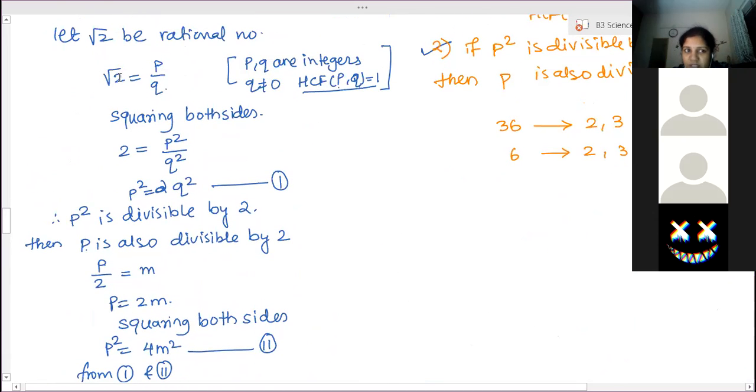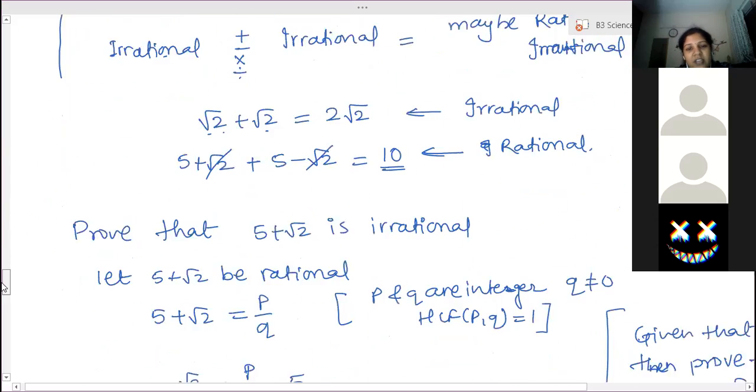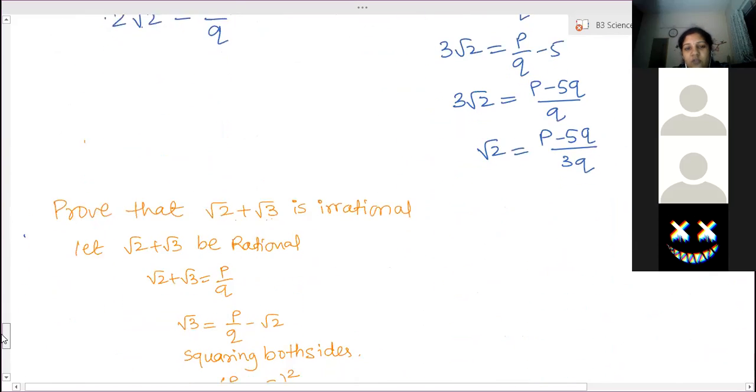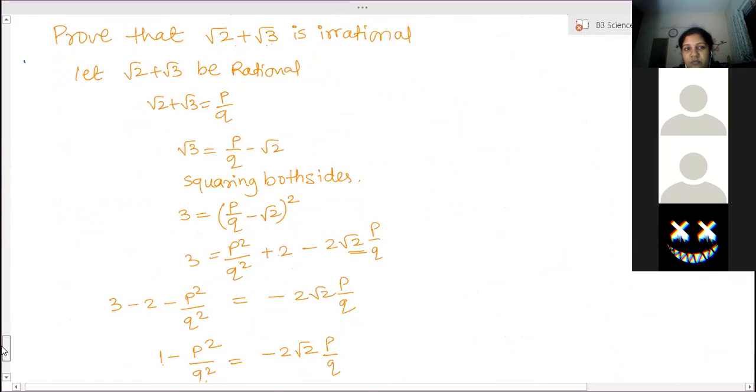So we take root 6 equal to P by Q. So 6 is equal to P square by Q square, so P square is equal to 6Q square, right? So we can write P square is divisible by 6. Then how can we say that P is also divisible by 6? Yes, ma'am. We can't say that. Therefore, we can't prove root 6 irrational with this method. With that method, we can only prove square roots of prime numbers.